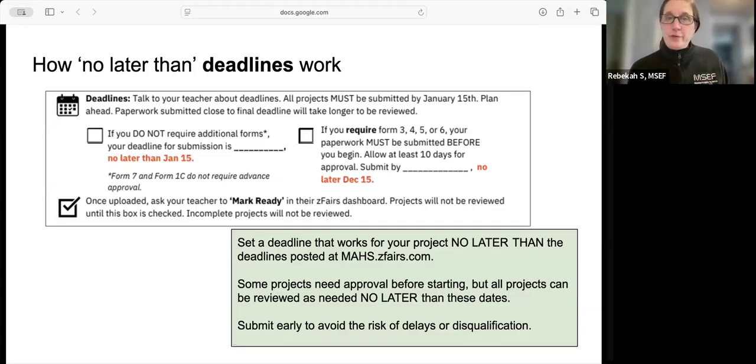Just remember, it gets really busy right before January 15th, so submit as soon as you are able to. If you require those additional forms because it's in a restricted area, you want to submit no later than December 15th. So we recommend setting a deadline for yourself. What is your target? What is your teacher's target for you? And getting your paperwork in there. Our goal is to get your approval back to you within 2 weeks after that project has been marked ready. However, incomplete paperwork or not hearing back if we have follow-up questions does slow that process down. So I will show you what that process is in a bit. So submit early, please, and keep your eye on your email.